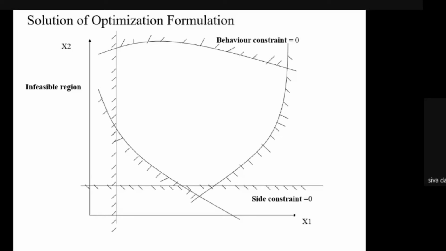If any value of the variable does not satisfy the constraints, then it is called infeasible. So we can accept this point, but it is unacceptable with respect to the constraints.